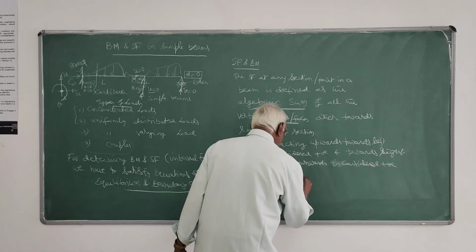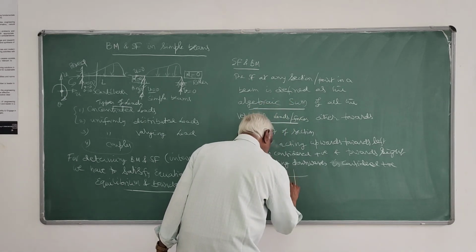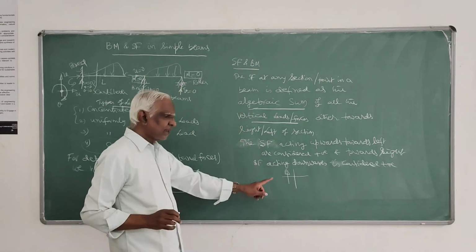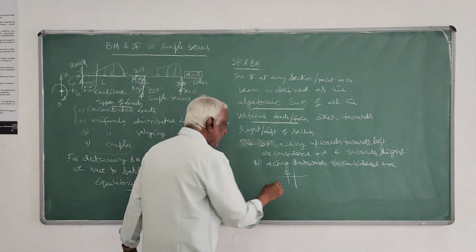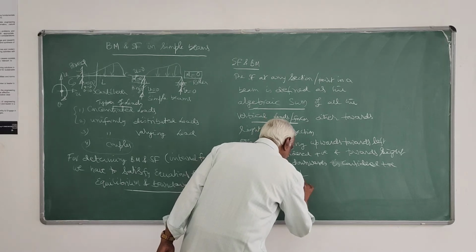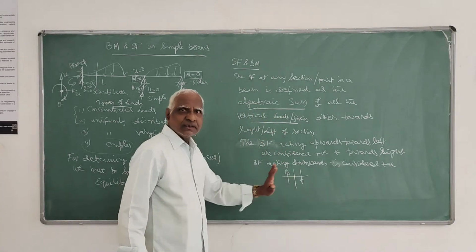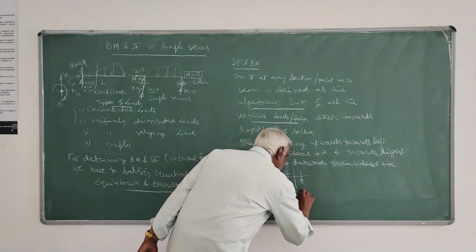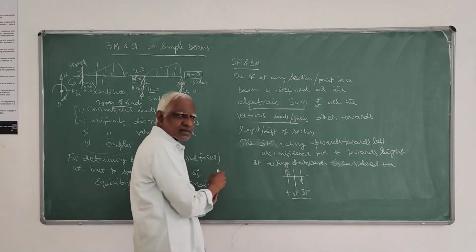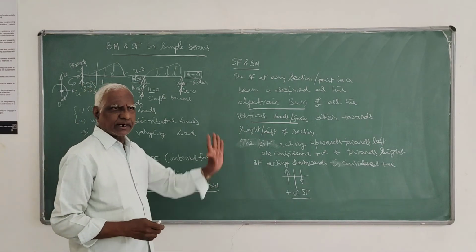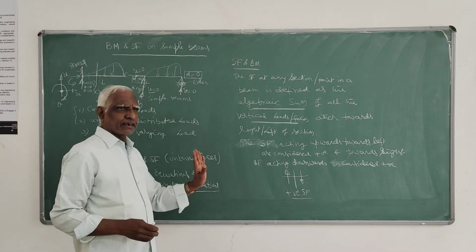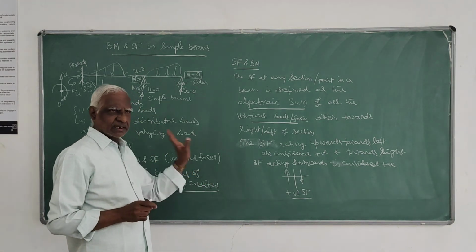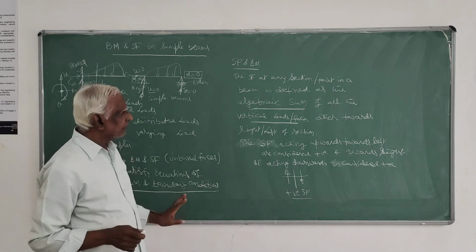So that means at a section, the sum of forces acting up towards the left is taken as positive, and the sum of forces acting down towards the right is considered positive. This is positive shear force. The algebraic sum of all the forces acting up towards the left, take it as positive. If they are acting down towards the left, take it as negative. That's the same convention we have to adopt.